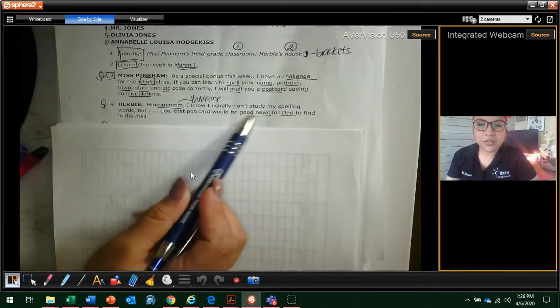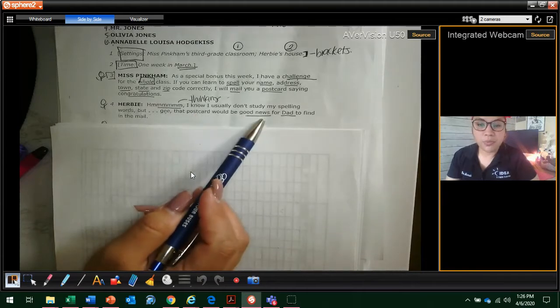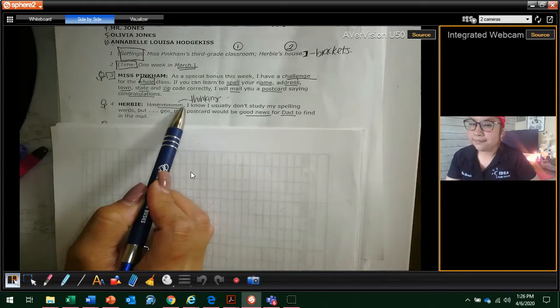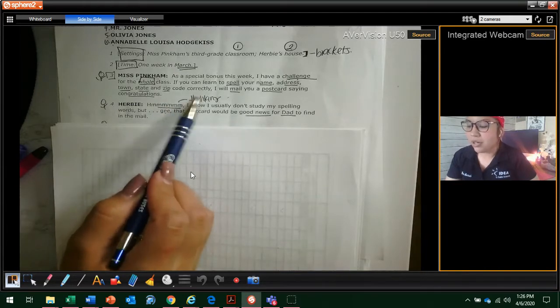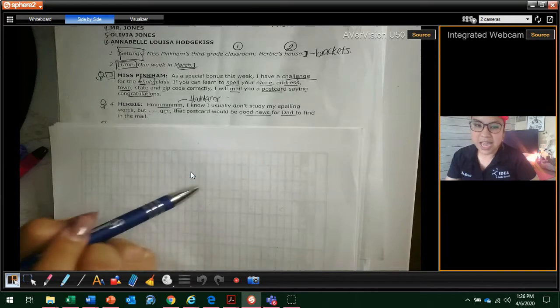Herbie: I know I usually don't study for my spelling words, but gee, that postcard would be really good news for my dad to find in the mail. So look at what he's doing. He's thinking. So I'm going to put here, he's thinking. What is he thinking? That it would be good news for Dad. That's all we're underlining or highlighting if you're using a highlighter.